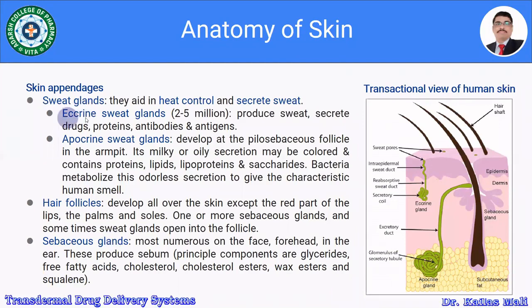Sweat glands like the eccrine sweat gland and apocrine sweat gland, right? Then hair follicles and the sebaceous glands. So this is about the anatomy of the skin. We have discussed the anatomy of the skin. We have discussed the epidermis, dermis, and the hypodermis. We have seen the detailed anatomy and physiological aspects of the human skin.